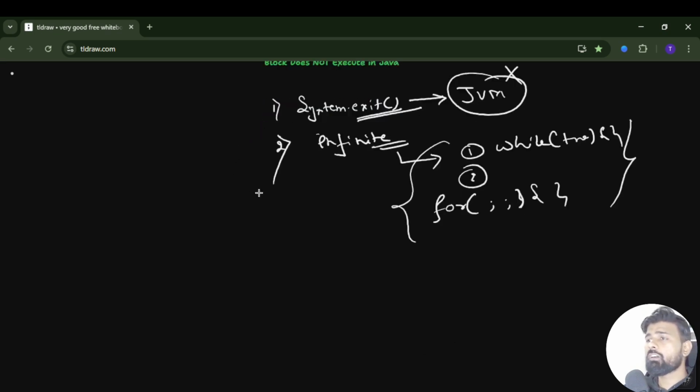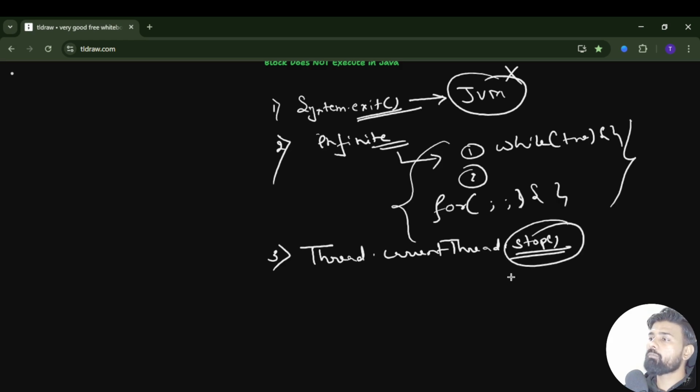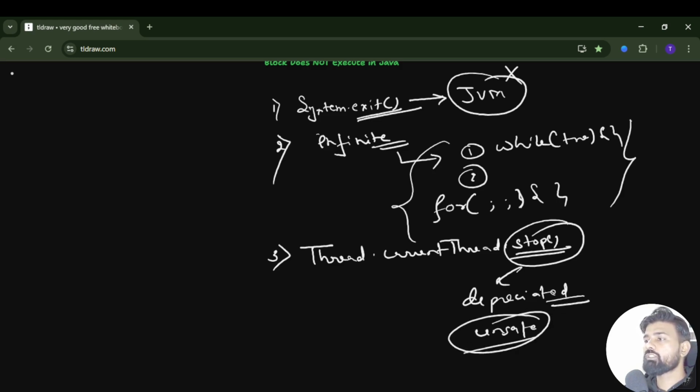executed. The third one, which may or may not work, is the stop method present in the Thread class. So now what will it do? Again, it will terminate, it will kill the current thread, due to which finally block will not get an opportunity. It may or may not work. This stop method is deprecated, it is no longer available with Java, and it is unsafe to use. Okay, so let me quickly jump to IntelliJ IDEA and we'll discuss these scenarios.